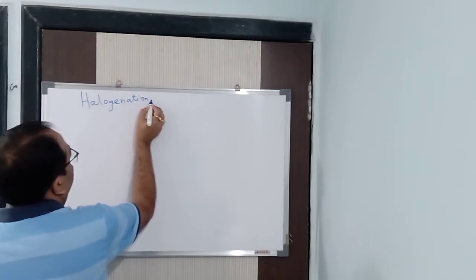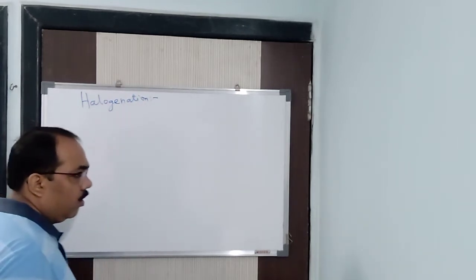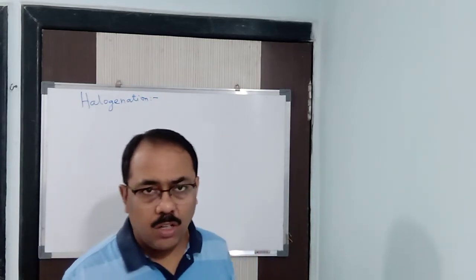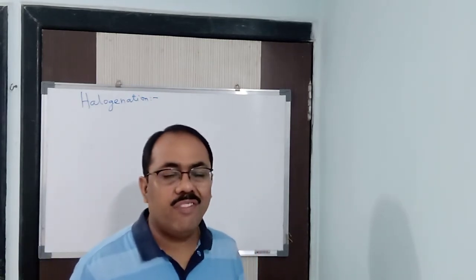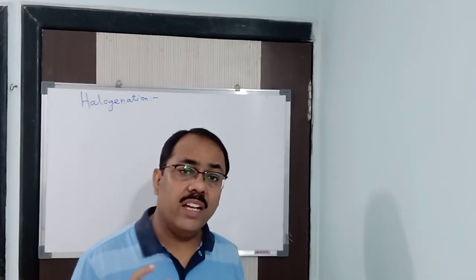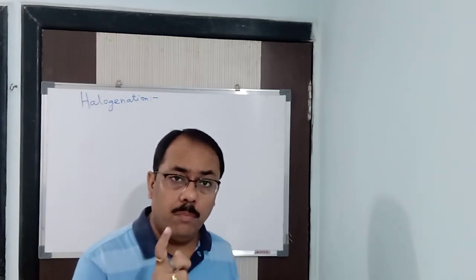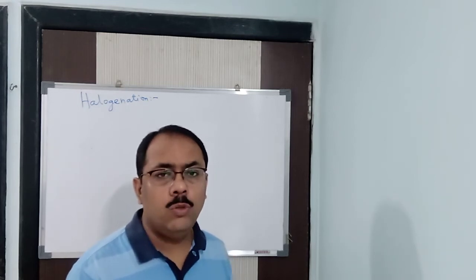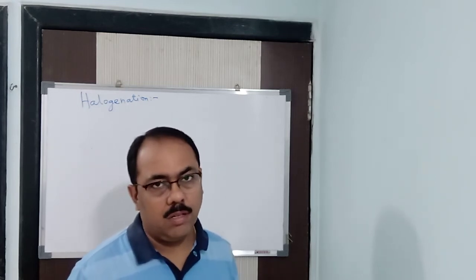Halogenation means reaction with any halogens. Either we can take chlorine, bromine or iodine, but not fluorine. The reason is that with fluorine, the reaction is highly explosive, because when the fluorine-fluorine bond ruptures, meaning it breaks, a huge amount of energy is liberated.